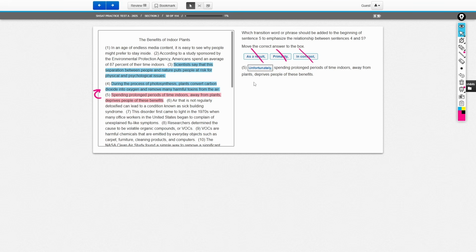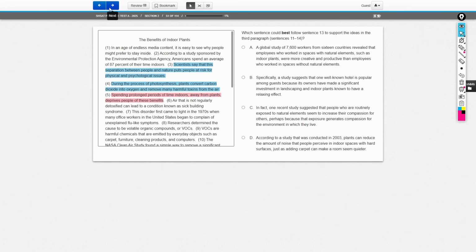benefits, right? We have these wonderful things called plants which filter our air. Unfortunately, there are people who spend long time away from these plants and don't get their benefits, okay? Which is why the proper transition phrase here has to be unfortunately, all right? None of the other ones make sense. I hope I made that clear.